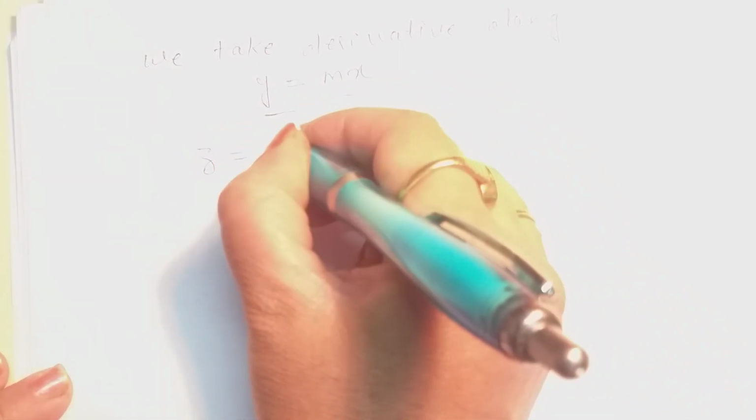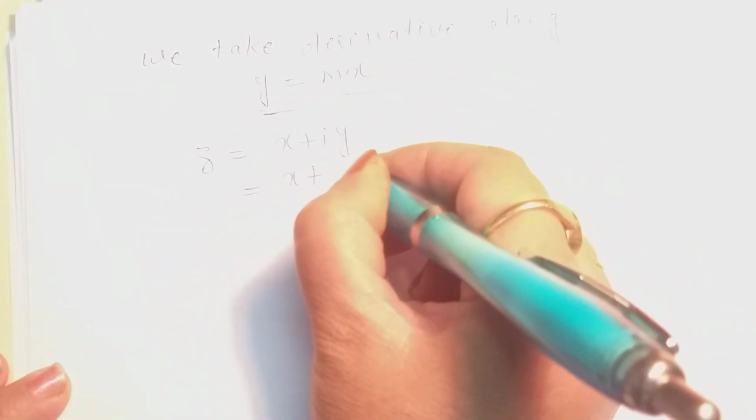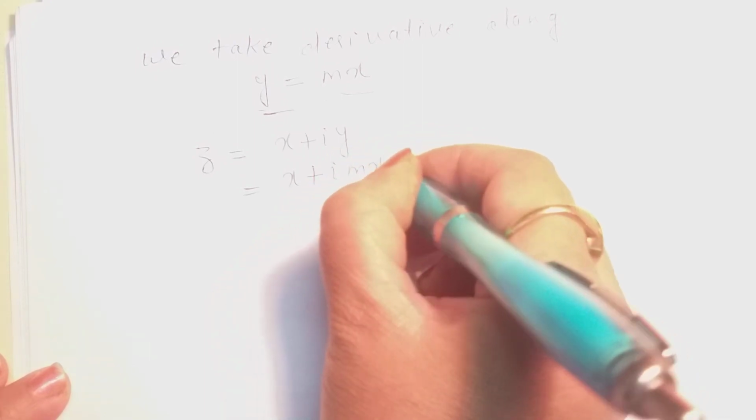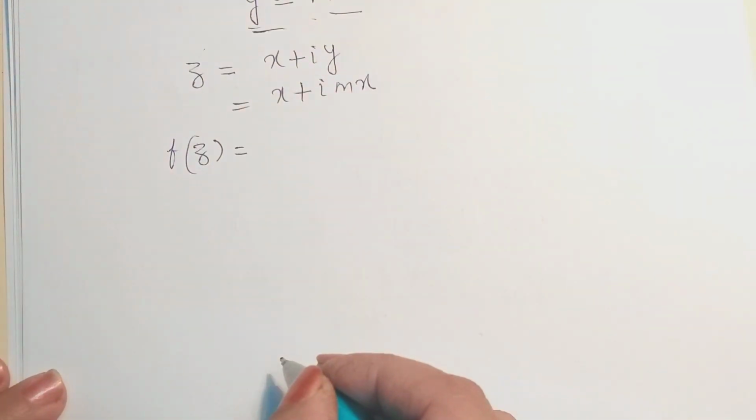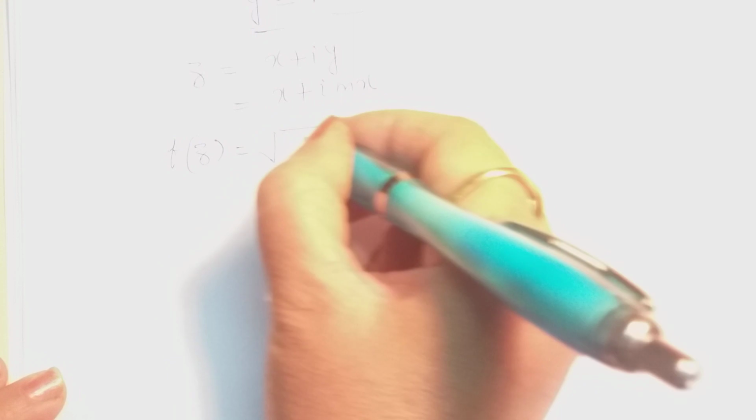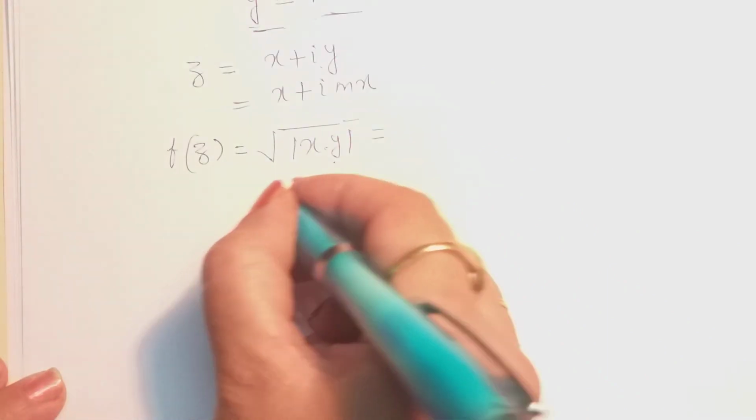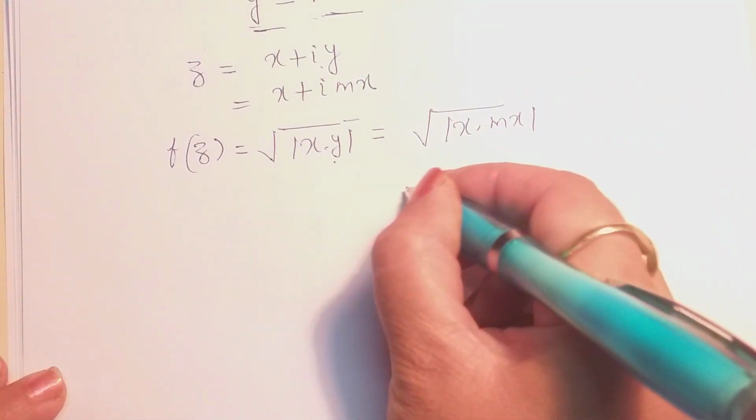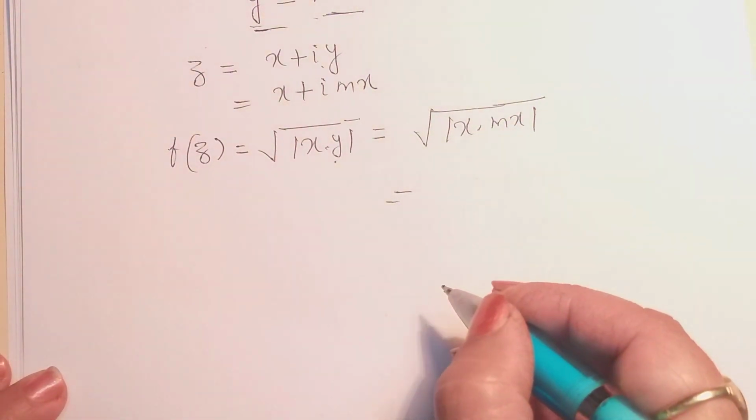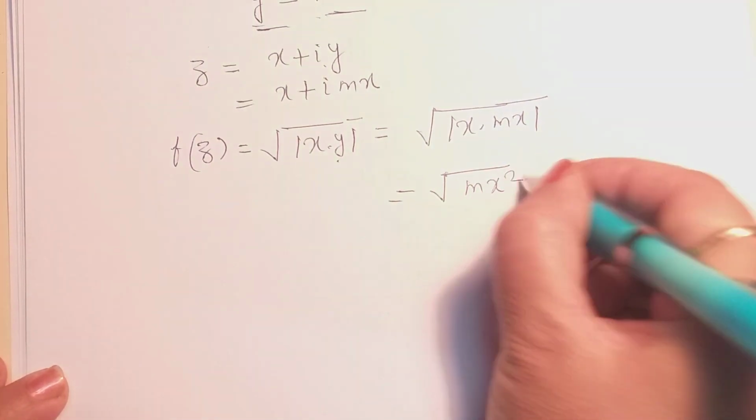If we put y = mx, then what will be the value of z? z = x + iy. Putting the value of y here, it will come out as x + imx. And what will be the value of f(z), our function, which is the square root of |x·y|? Putting y = mx here, we get the square root of |x·mx|, or we can write it as the square root of |m|x².